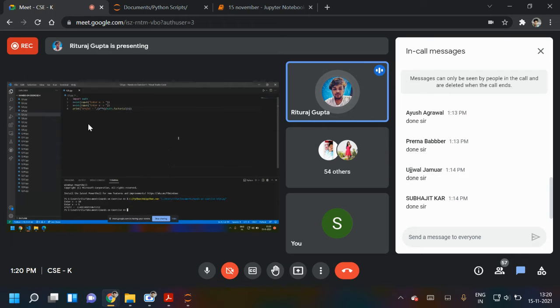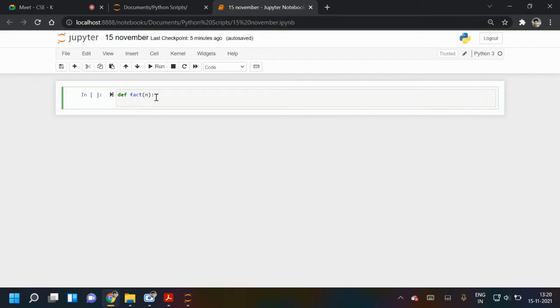Sir, or else we have to write the function program because it's in the assignment. So I was confused, like whether we can use the inbuilt function or not. I think here you can use it, but when they separately ask you to find the factorial, then you have to write the program. Here you can use the inbuilt function when another question is using it as a tool, because the purpose of the question is to find something else.